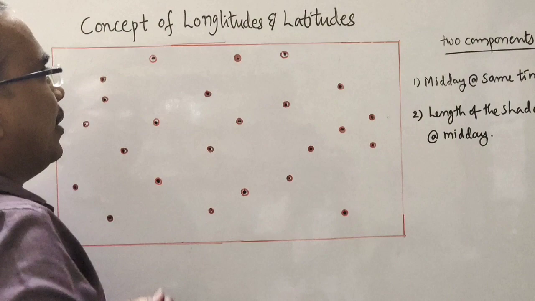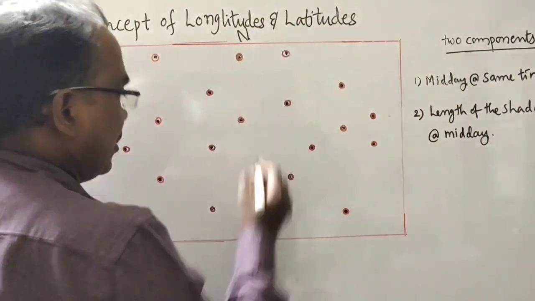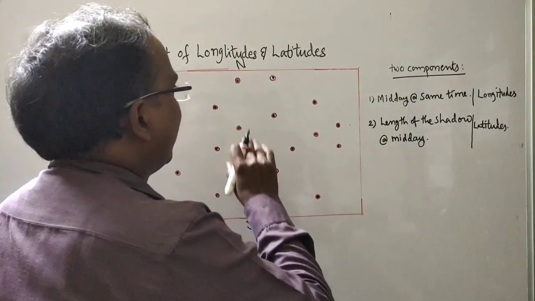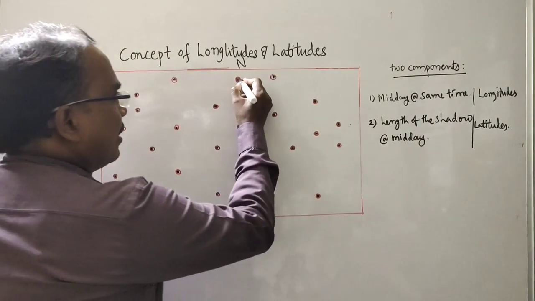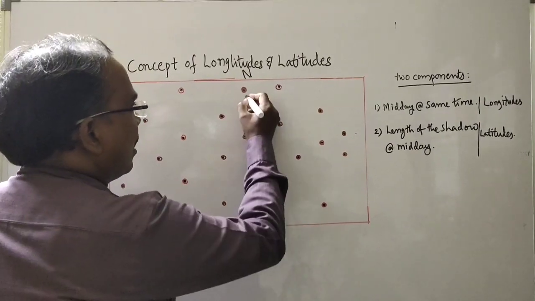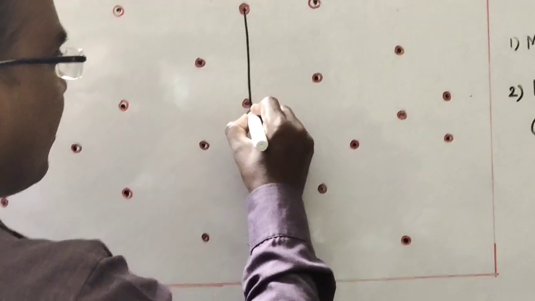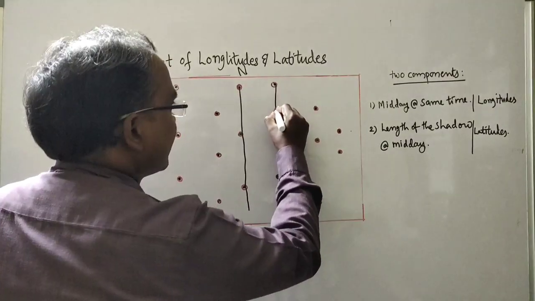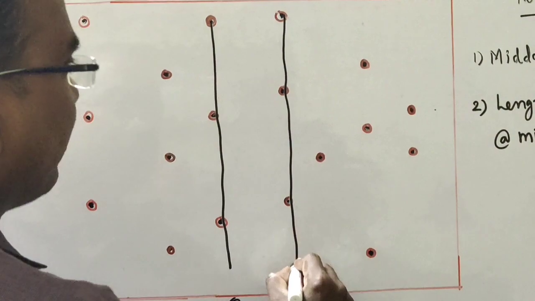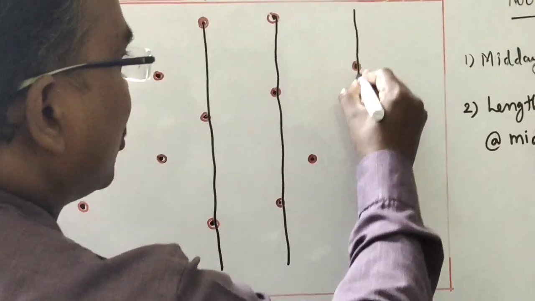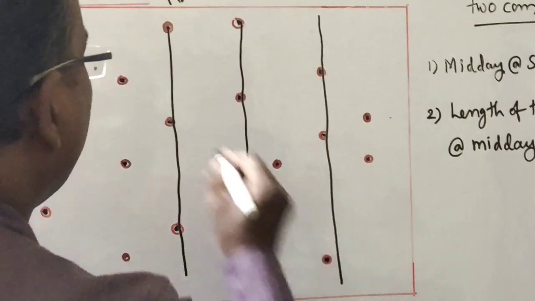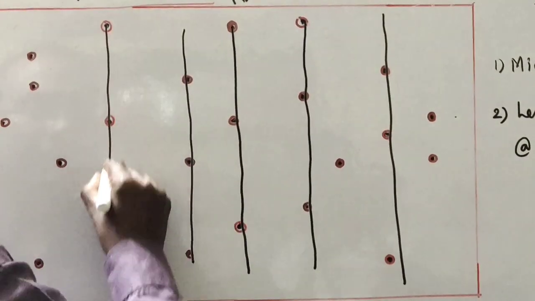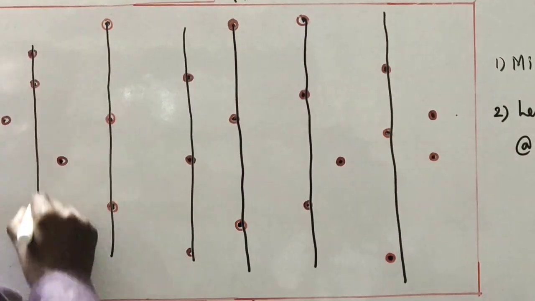They started from north to south, locating the places where midday occurred at the same time. Look at this. These three places have the same midday time, and these places have the same midday time. From north to south, they drew many lines vertically on the map like this.